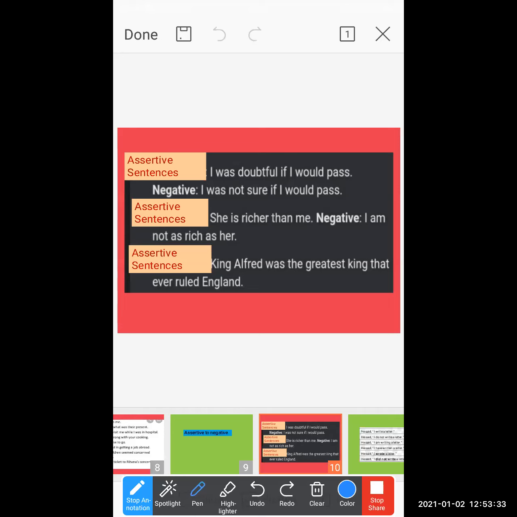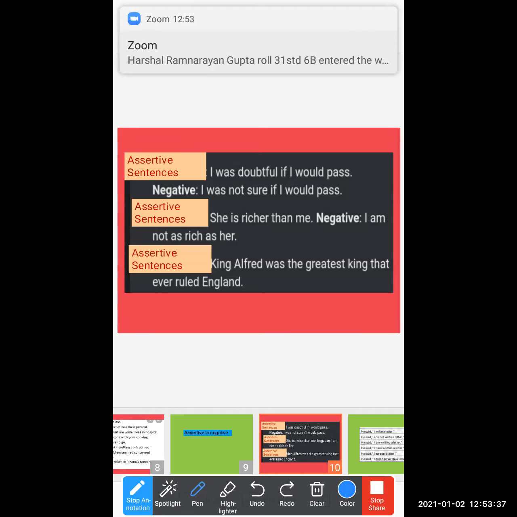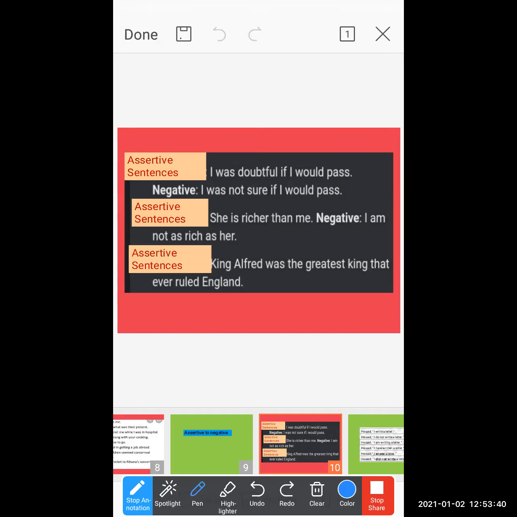If you want to transform this assertive sentence into a negative, you have to use such negative words, or else you can change some auxiliary verbs without changing its basic meaning. If I write there, "King Alfred was not the greatest king that ever ruled England."